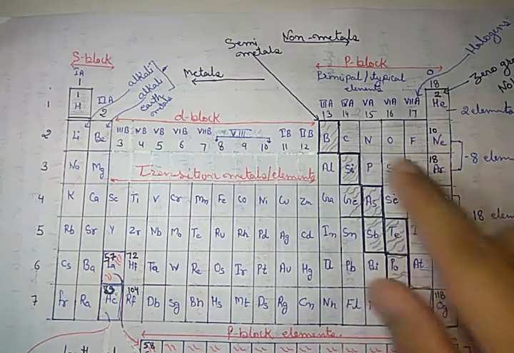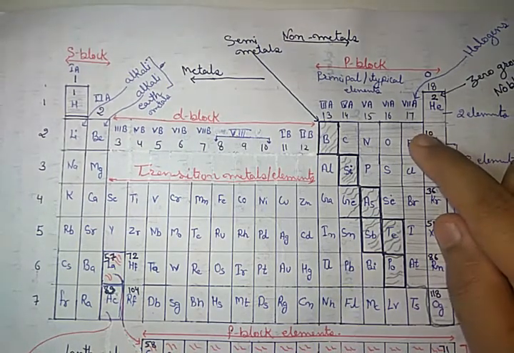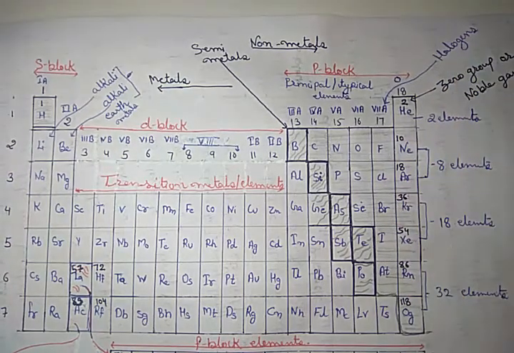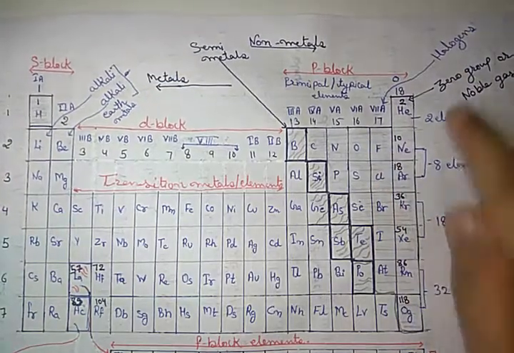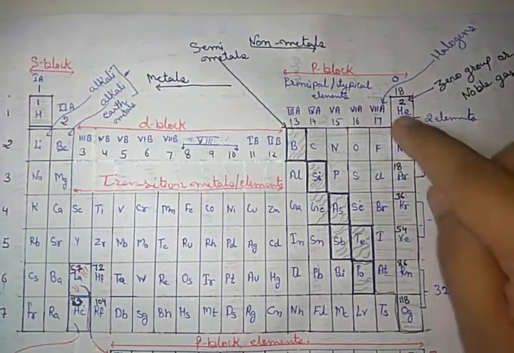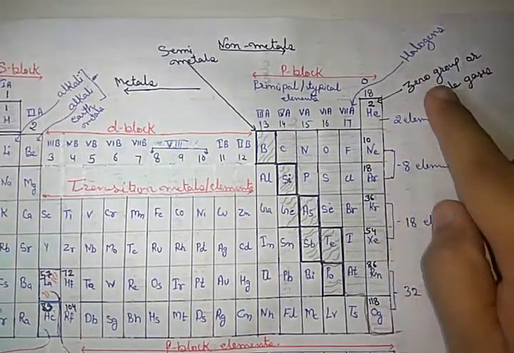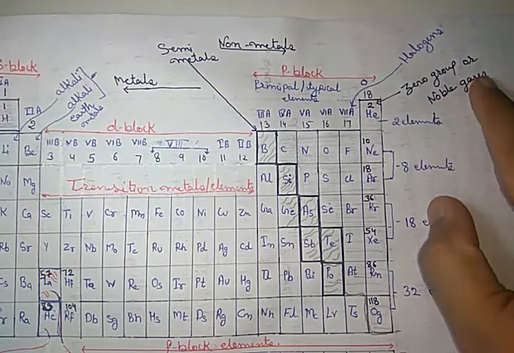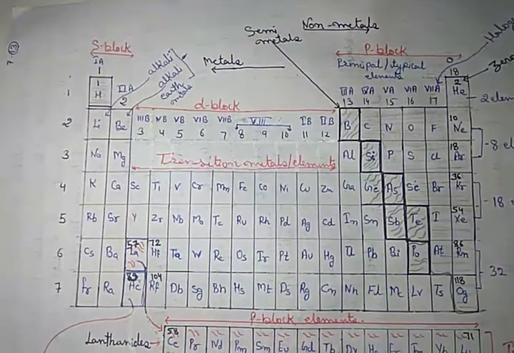Here, one more, the 17th group elements. I am saying some important points which are generally asked in exams. The 17th group elements are called halogens. Fluorine, chlorine, bromine, iodine, these are called halogens. And the 18th group elements are called zero group or noble gases. Got it?